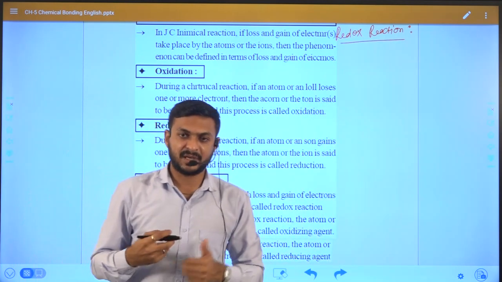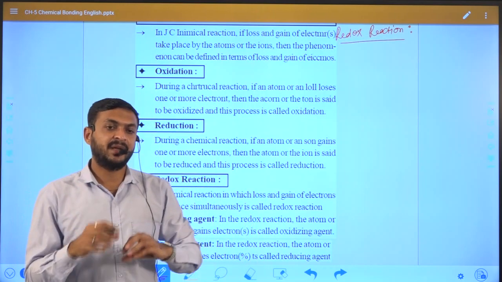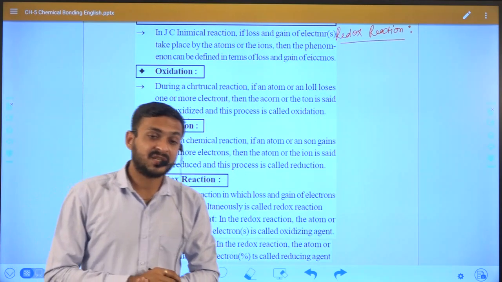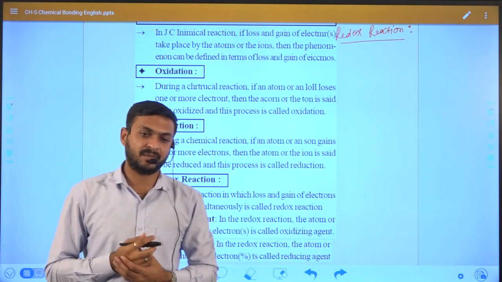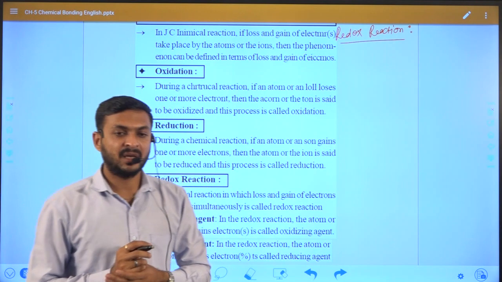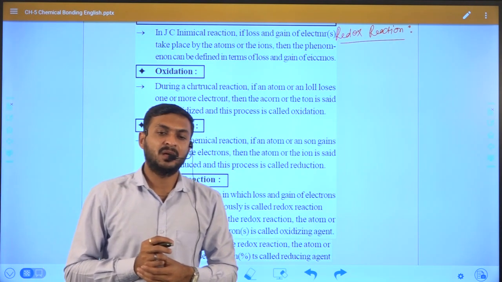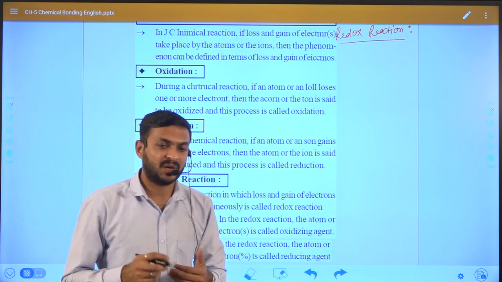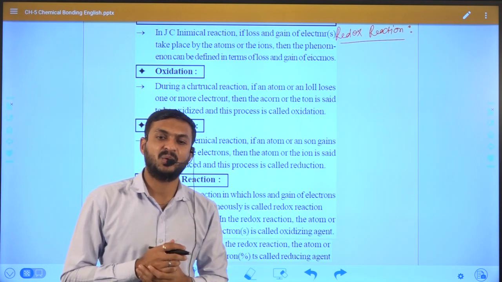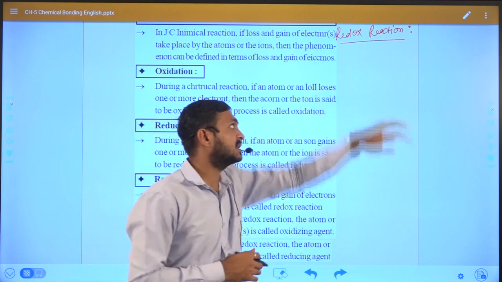But before starting redox reaction, let us recall what we learned in our previous lecture. We started from bonds, how a bond occurs, that means a basic introduction about bonds. Then we gradually understood primary bonds first and then secondary bonds. In primary bonds we discussed 4 types of bond, and in secondary bonds we discussed 2 types of bond. Finally the last topic in our chapter is redox reaction.